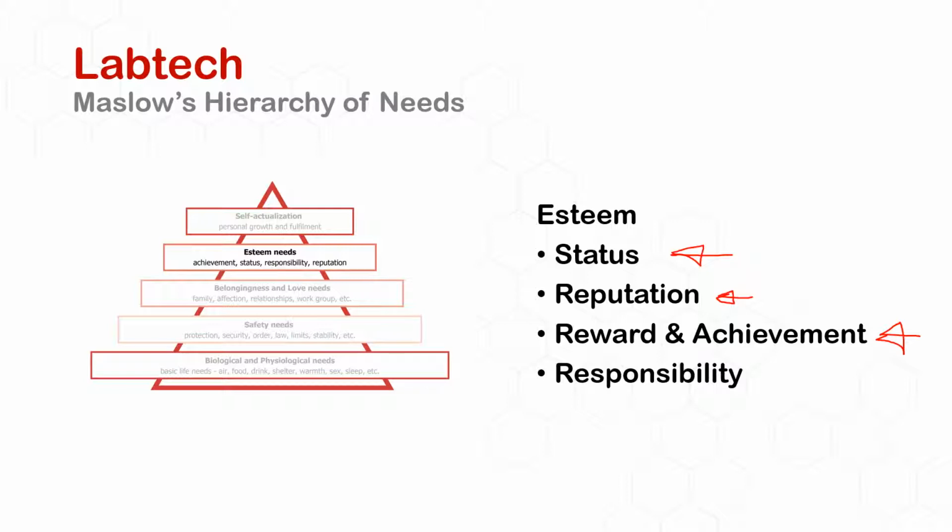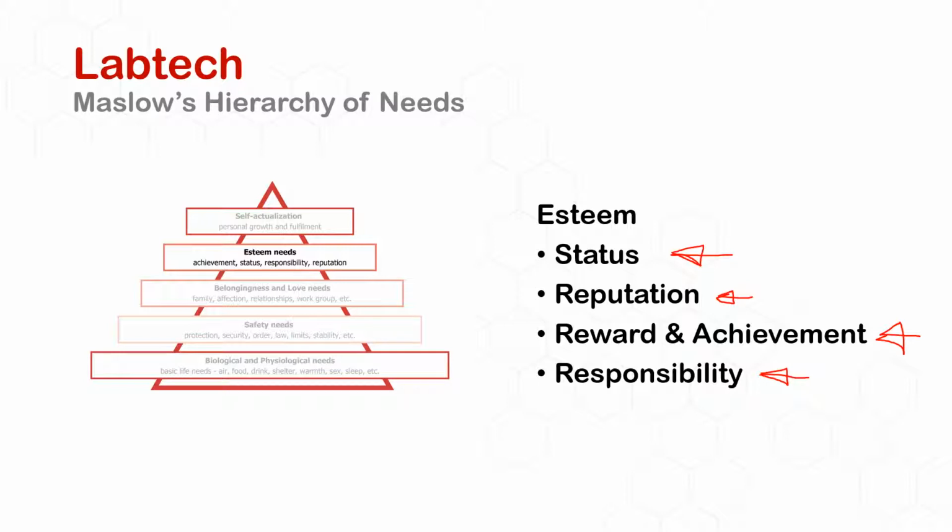So we have responsibility to the company, responsibility to the people around us, and we might be in a position of responsibility. So we might be the manager of someone or have responsibility for the development of someone else in the team. So all of these things give us a sense of self-worth and self-value.